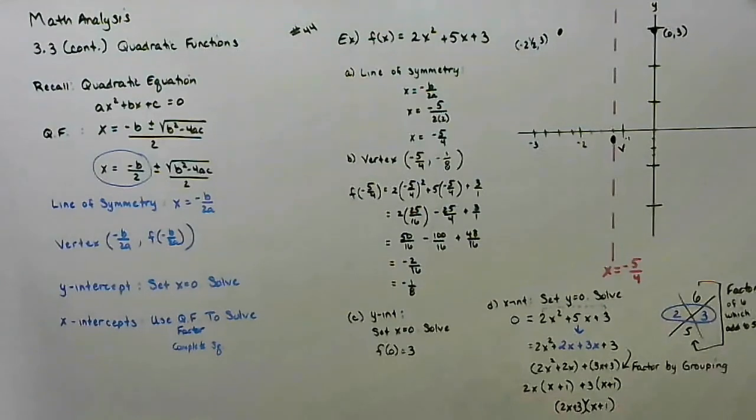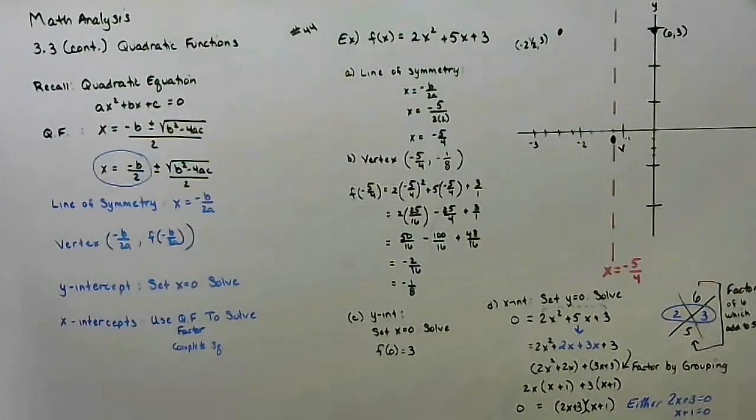And since we are solving, remember this was set equal to 0. Right here. So from algebra, if two things equal 0, the only way that can happen when they're multiplying is if each factor is 0. So that implies that either 2x plus 3 is 0, or x plus 1 is 0.